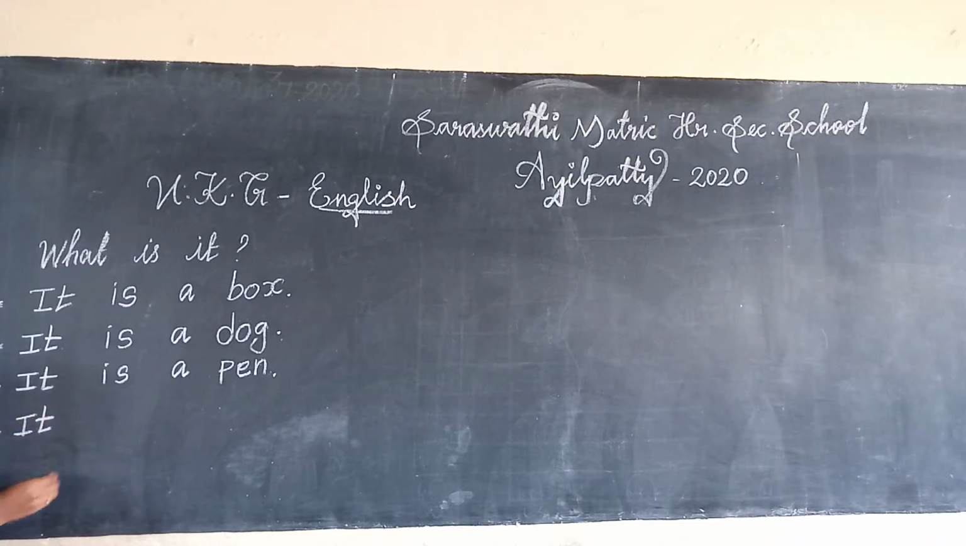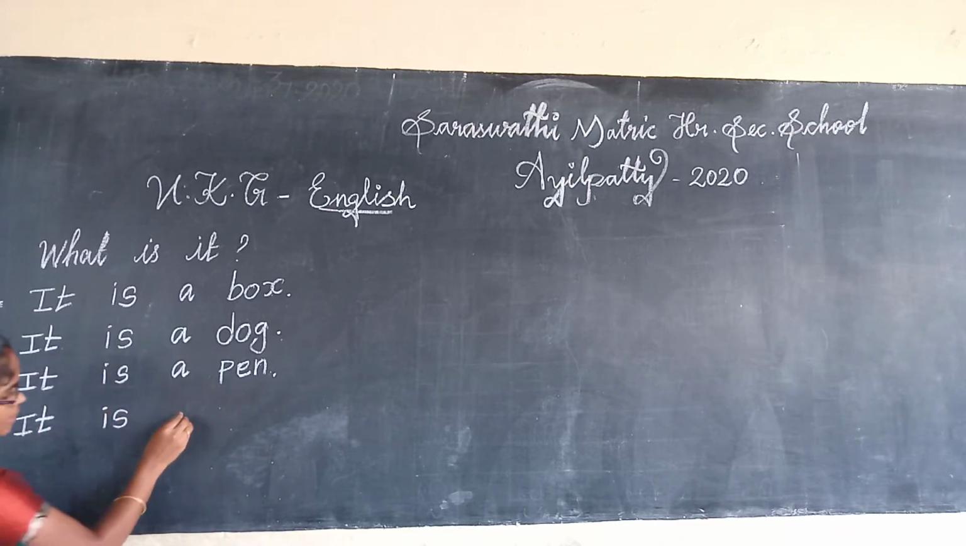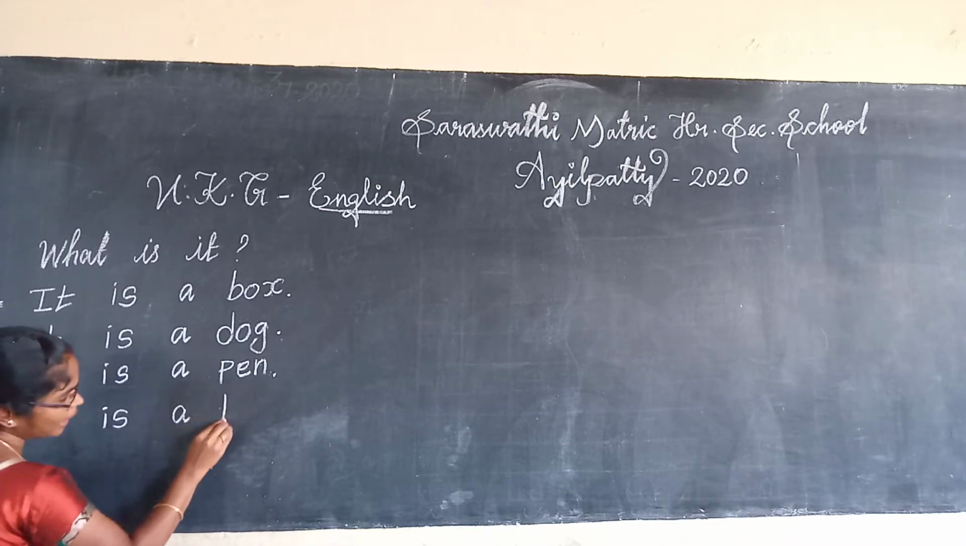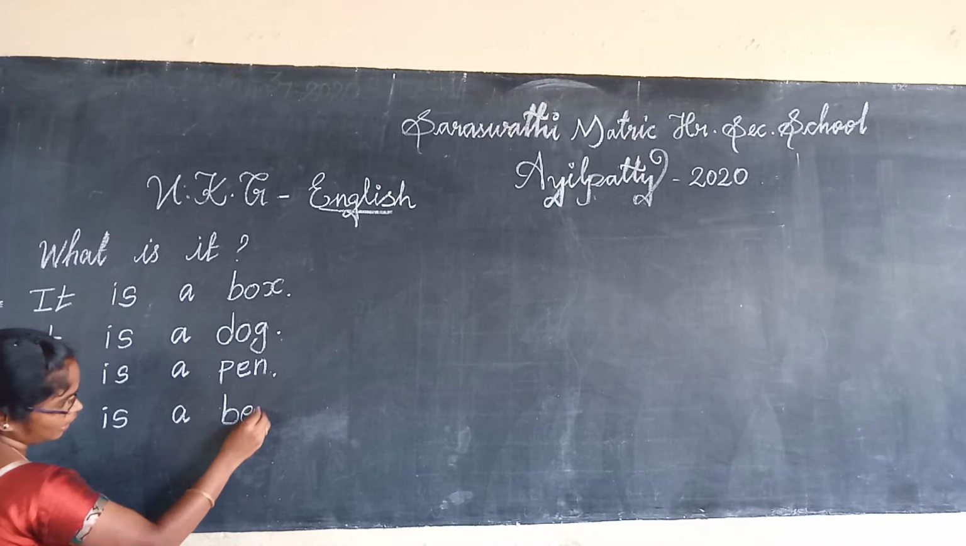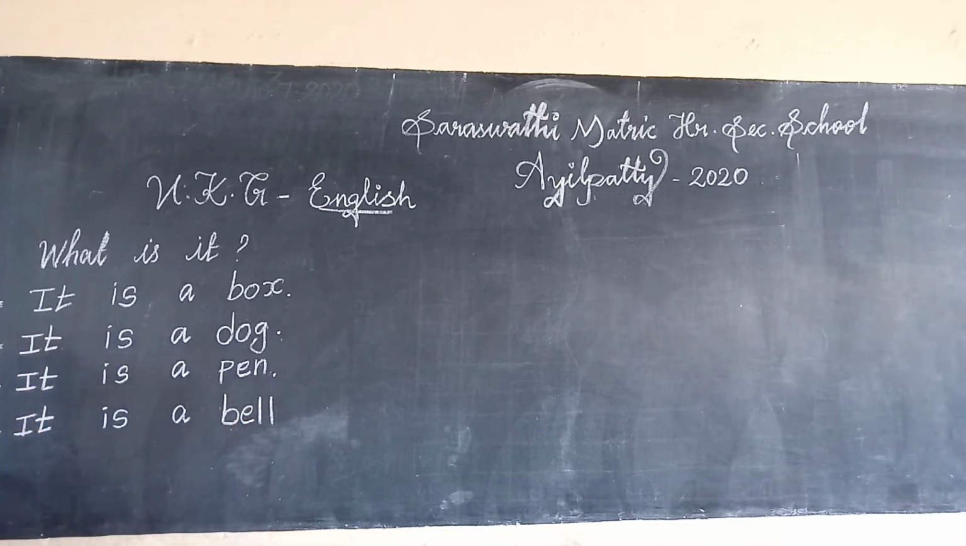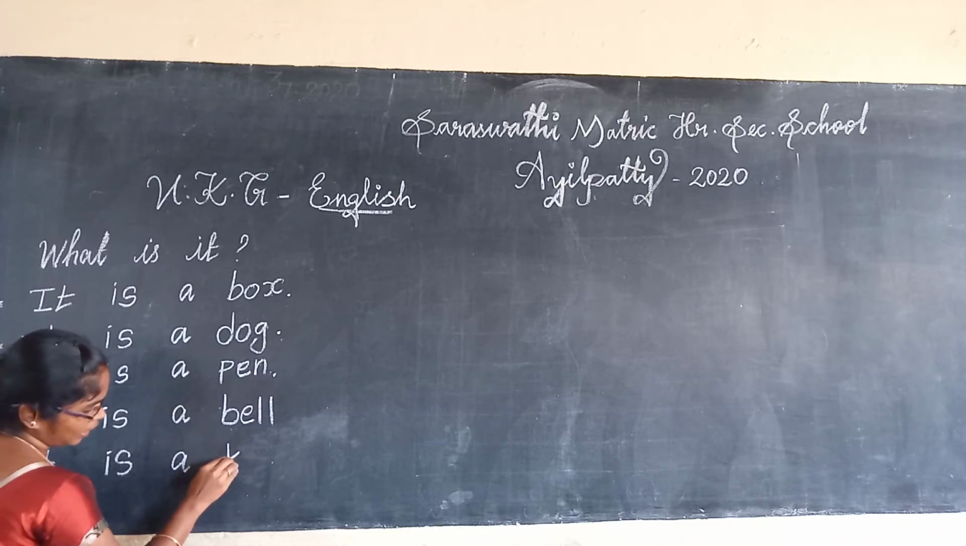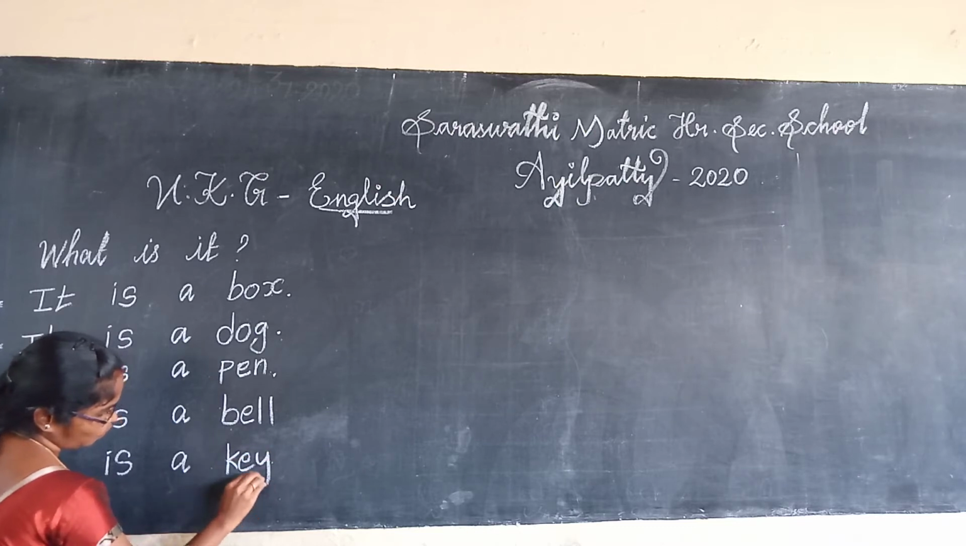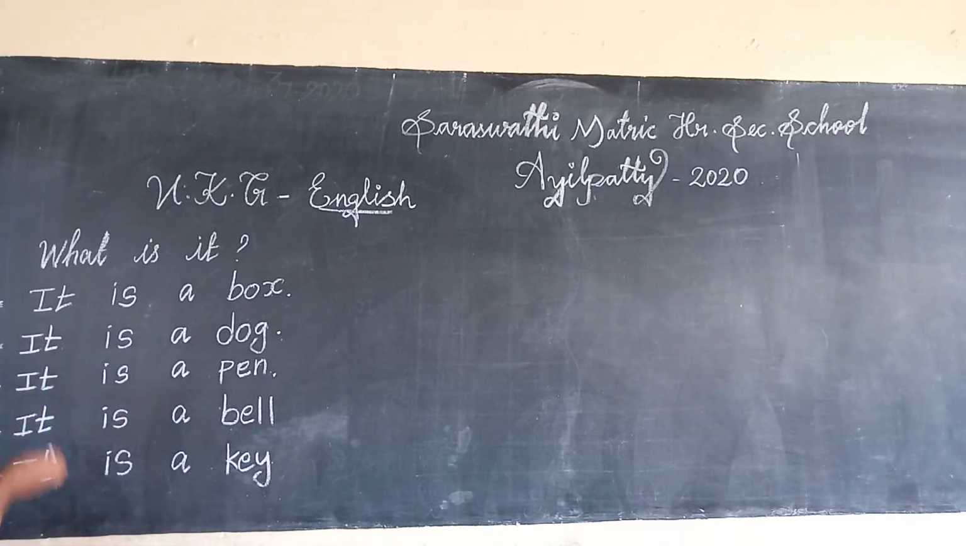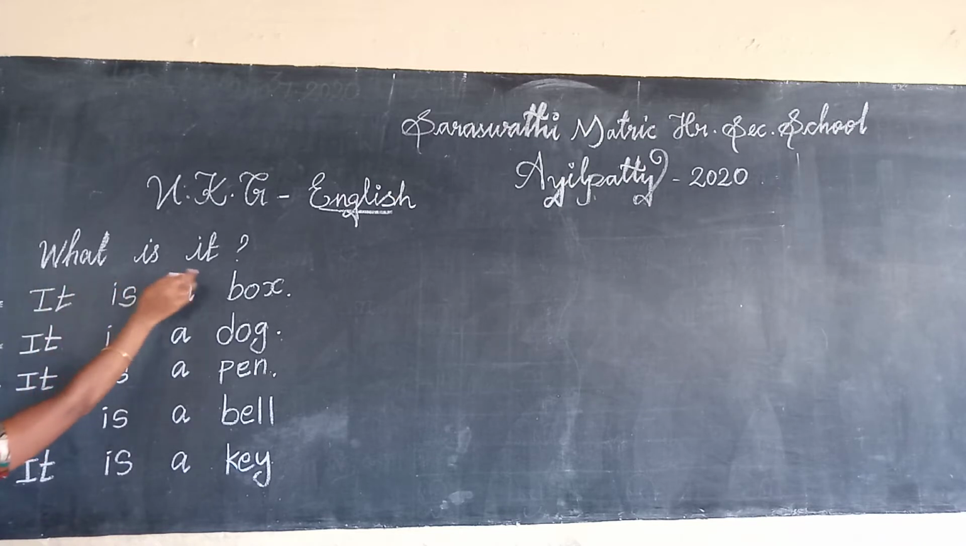It. It is a bell. B-E-L-L. Bell. Last one. It. It is a key. What is it? Key. K-E-Y. Key. Okay. I will read one more time. What is it? This is the heading.